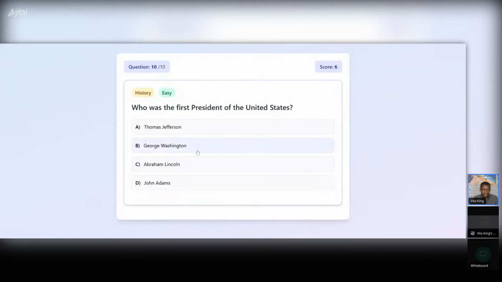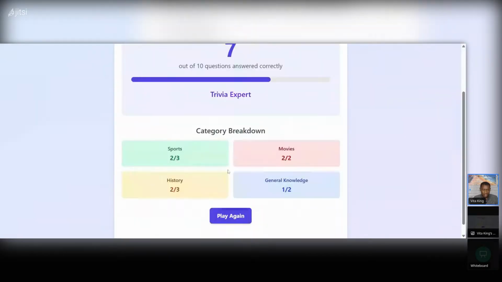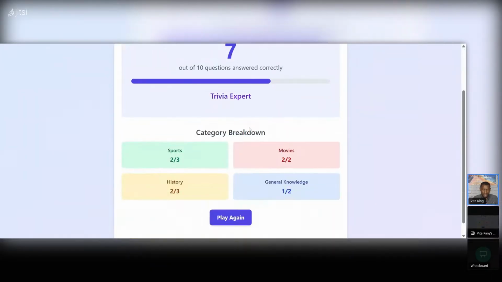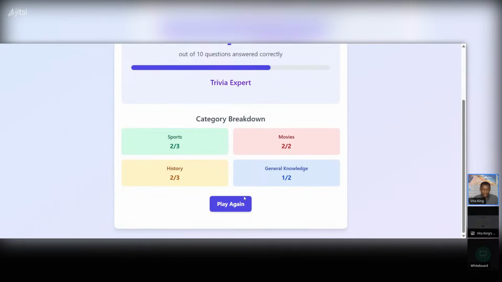Next question. George Washington. Okay, so here it is. So here's the last page. Trivia challenge result, right? So you got 7 out of 10 questions correctly. And then, you see, that's AI, right? The more detail you give in your prompt, the better the output. And then you can steer it, you can direct it to whatever it is that you want.